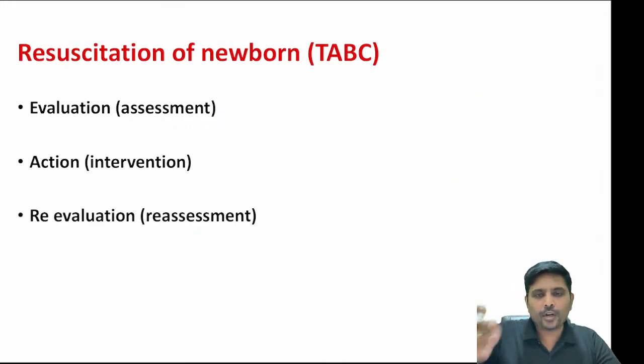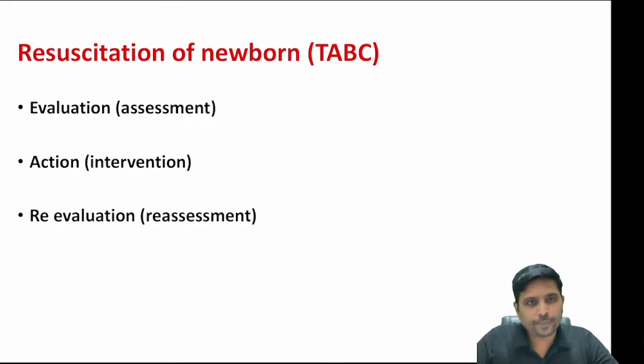I think you are all clear with primary and secondary apnea. Now let's see resuscitation of the newborn baby. As soon as the baby is born, the baby should cry immediately after birth. If the child doesn't cry immediately after birth, the child is said to have undergone hypoxia.